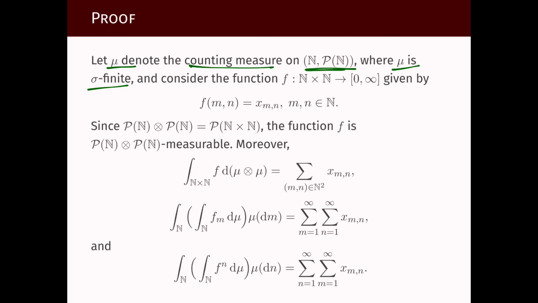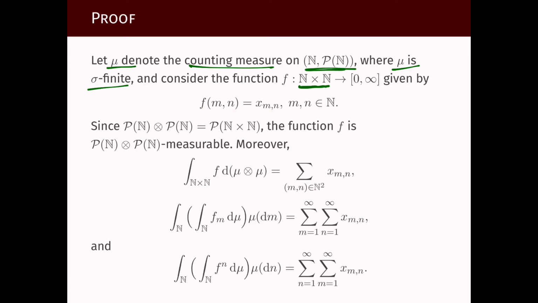Why is it sigma finite? Because the natural numbers is the union of points, and each point has finite measure. Each point has measure 1 with respect to the counting measure. Okay. And now this doubly indexed sequence, we can think of it as a function that assigns non-negative numbers to pairs of natural numbers, or that assigns non-negative numbers to elements of the Cartesian product of the natural numbers with itself.